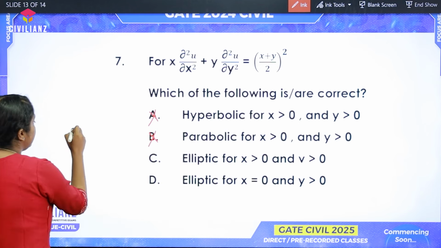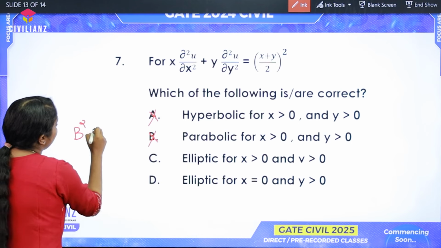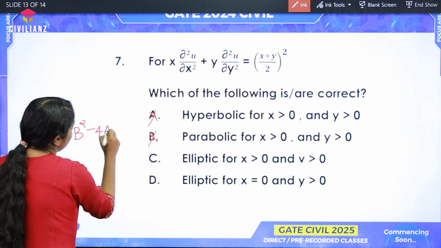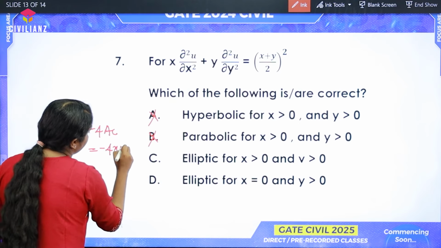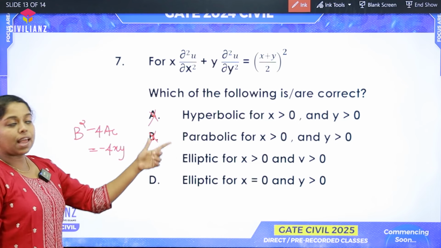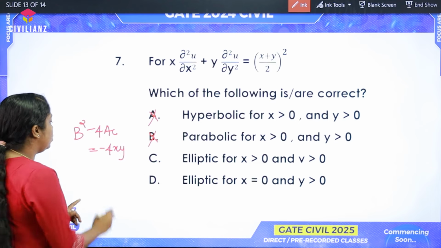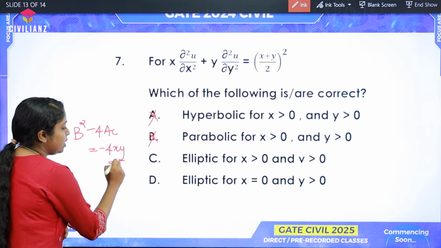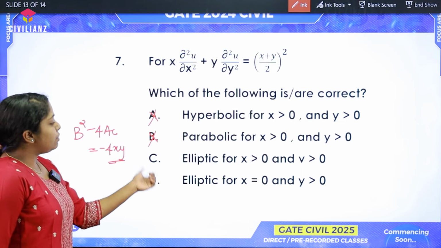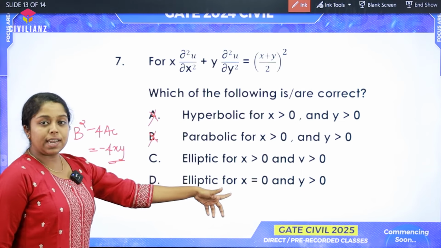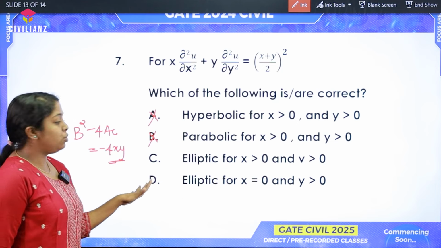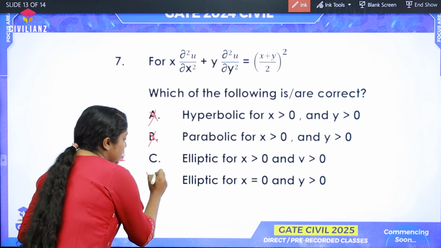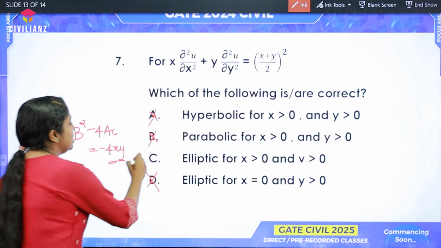We already know that b square minus 4ac is equal to minus 4xy. So if x and y are positive, then it is equal to minus 4xy itself. And if x is equal to 0 and y is greater than 0, then this term will become 0. So we will not be able to choose this as the right answer. So the right answer is option C.